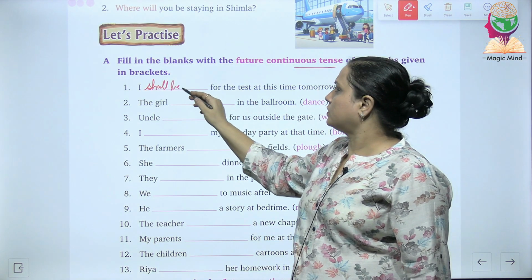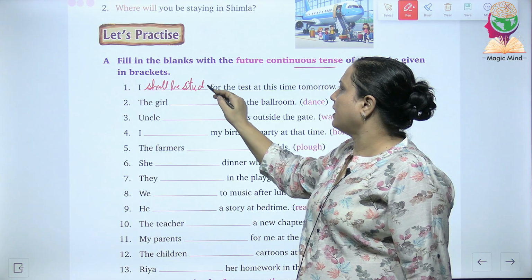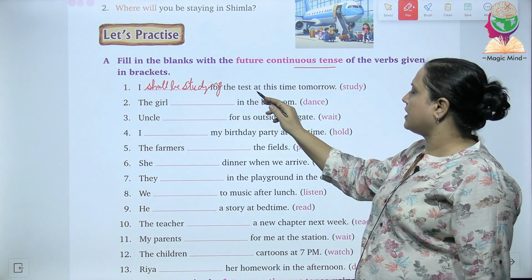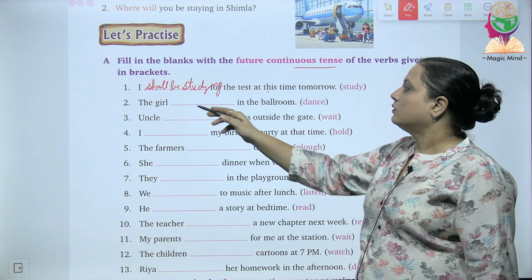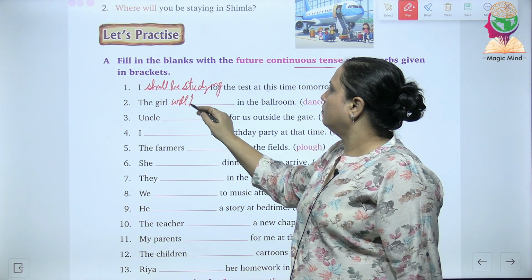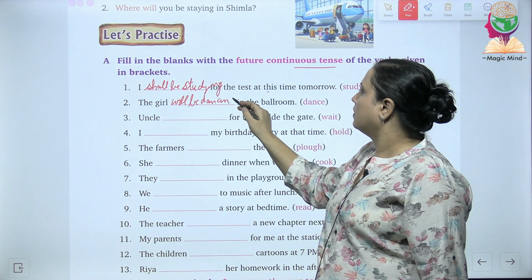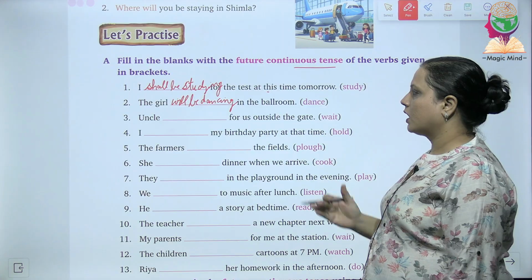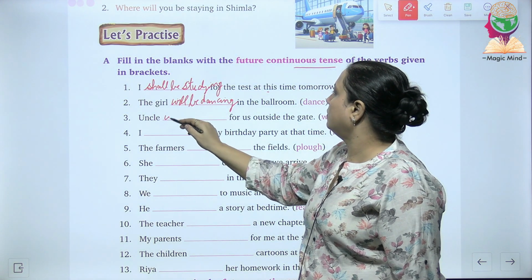Study changes into studying. I shall be studying for the test at this time tomorrow. The girl will be dancing in the ballroom. Third one is uncle will be